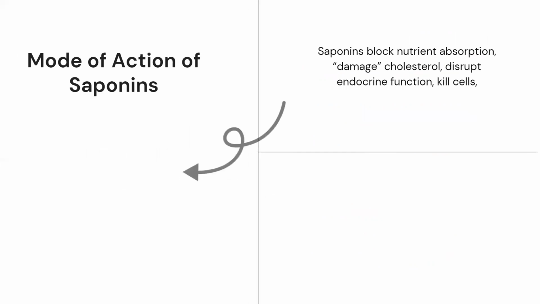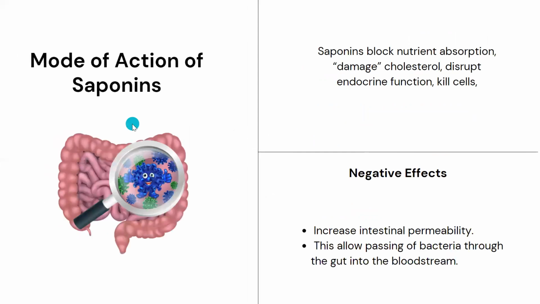If you see the mode of action, again it takes place in the small intestine. Saponins block nutrient absorption, damage cholesterol, disrupt endocrine function, and kill cells. Again, nutrient absorption: important nutrients, for example protein, as soybean is rich in protein.